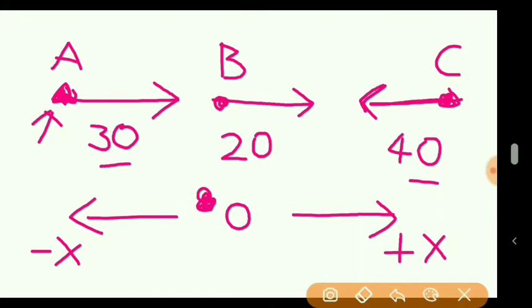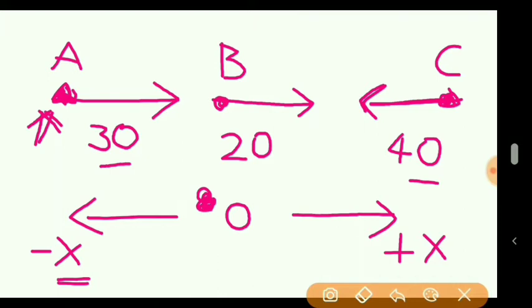So 40 plus 30 is 70. And in which direction? For this person A, the vehicle C is moving towards negative x direction. And that's why minus 70 is the answer.